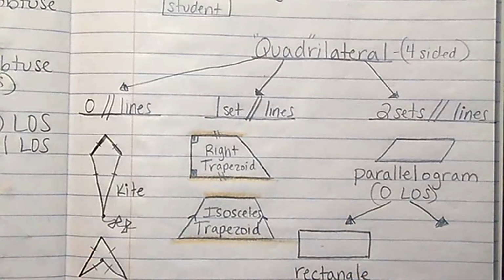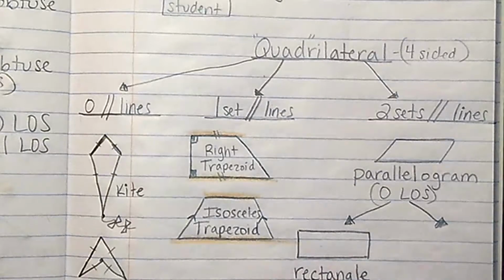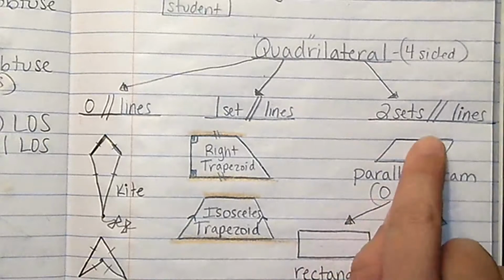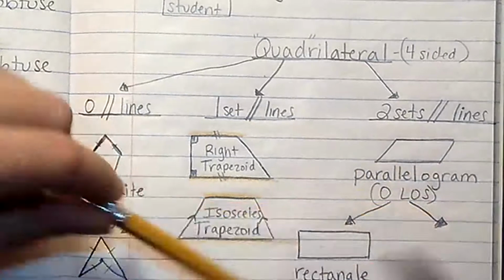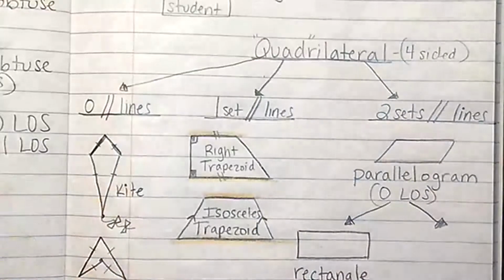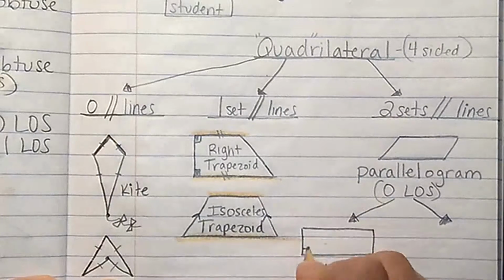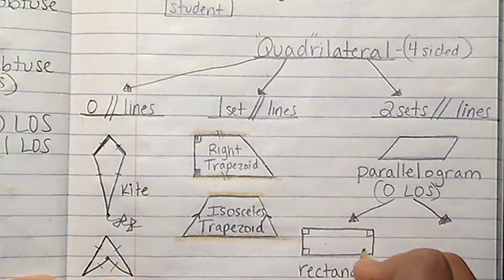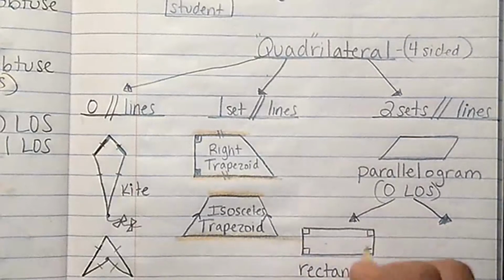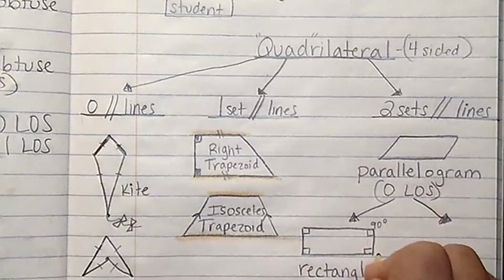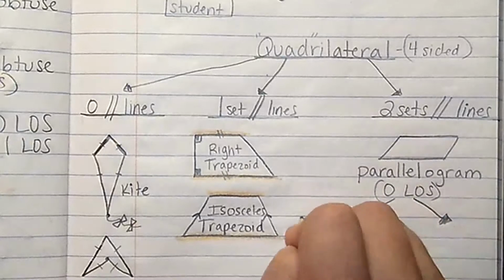Now I'm going to take my rectangle and I need to figure out how many sets of parallel lines this would have. Well, it's under the same branch, so it has two sets of parallel sides. The top and the bottom are parallel, and both sides are parallel. So a rectangle has two sets of parallel lines. What else does it have? What do we know about these corners? Good. We have 4 equal angles. They're all equal to 90 degrees, right? They're all perpendicular. They make perpendicular sides.